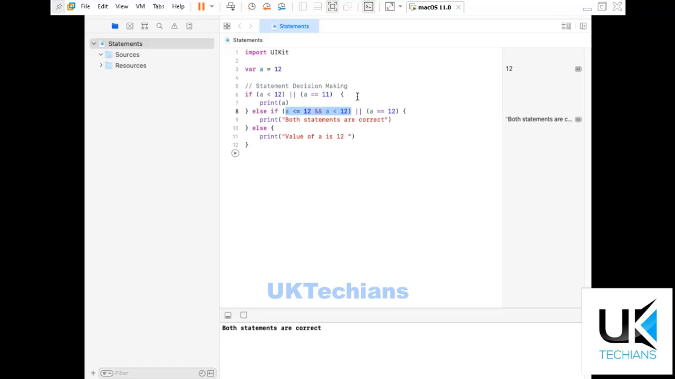Okay, these are the very basic steps of the Swift programming language. We have covered variables, data types, constants and statements.